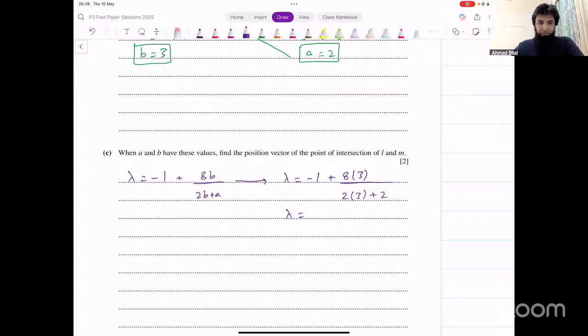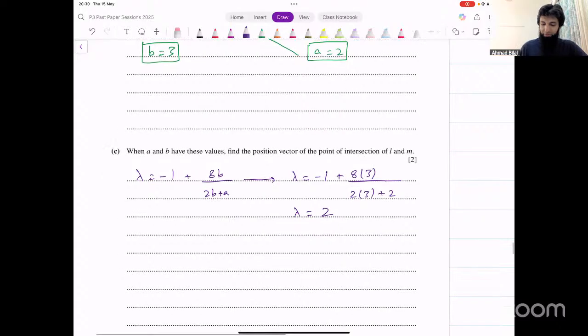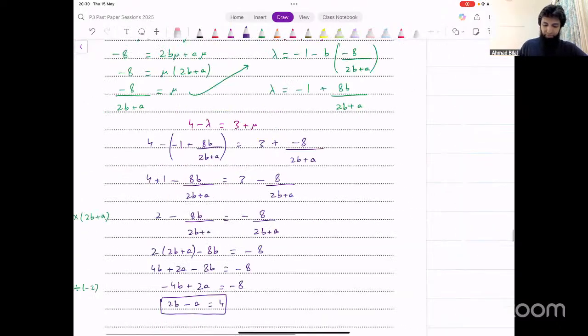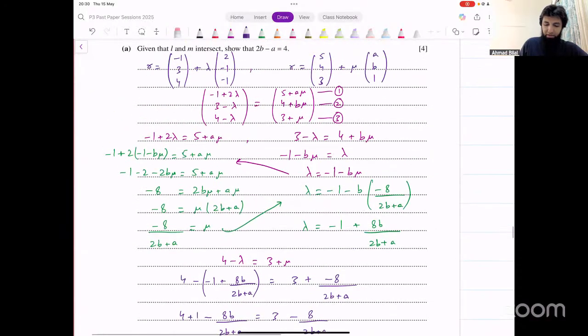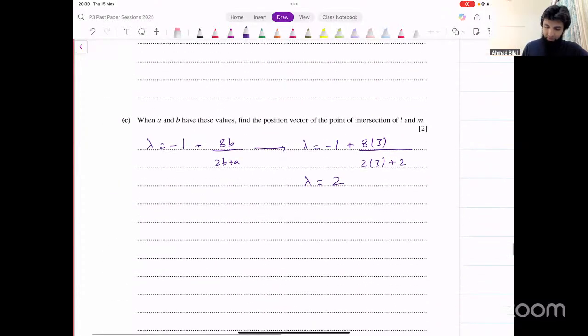Value of lambda? Does anyone have this? Eight. So 2. 2. Okay. Lambda turns out to be 2. If lambda is 2, then you can just input that in this equation now, and that will give you the corresponding point that you're looking for. Minus 1 plus 2 lambda. So what's the point now?